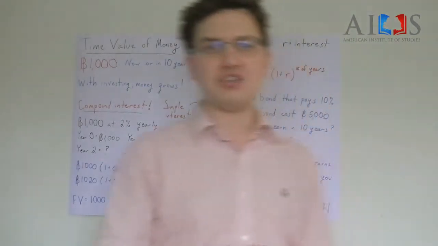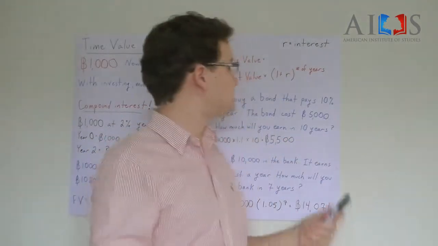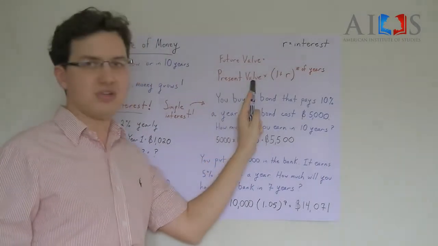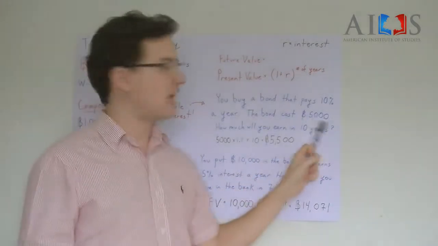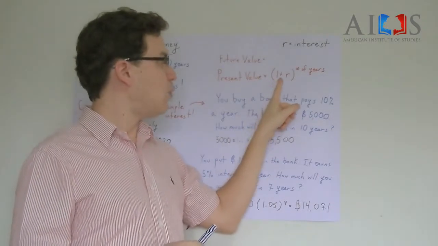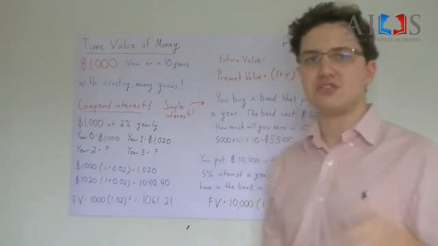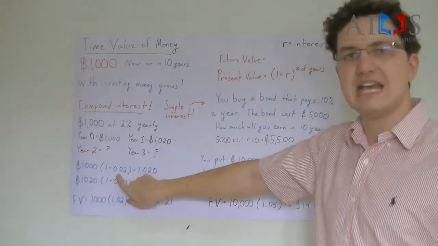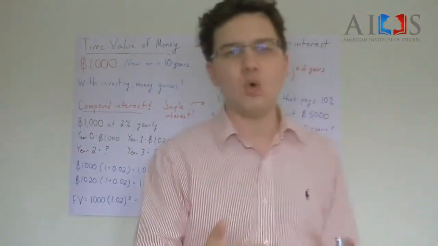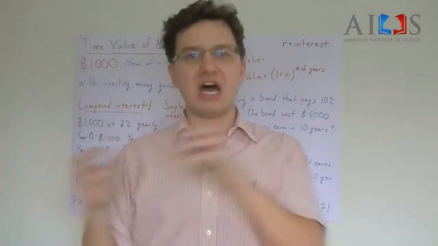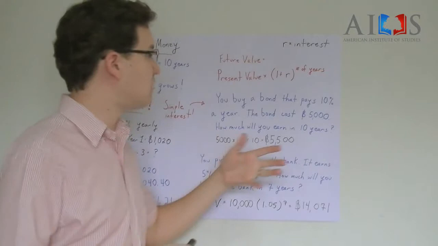It's called the future value formula. We want to know what the value is in the future. You take the present value, what you have now, whether it's 1,000 or 5,000, you multiply it by 1 plus the rate, and even though it says 5% or 2% or 10%, you always write it as a decimal. 0.05, 0.02. Alright, so it always becomes 1.05, 1.02, 1.1. Okay, that's how we write interest.